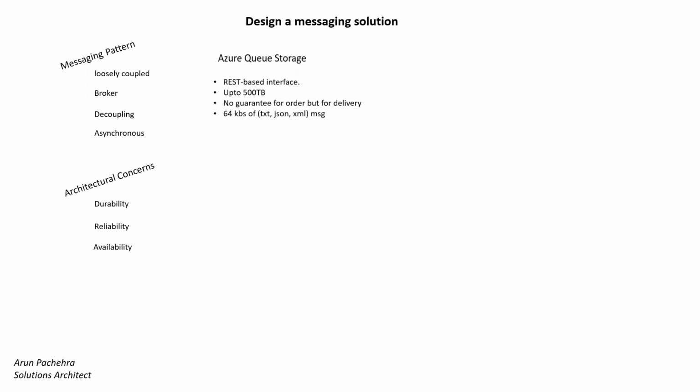Well, it's a simple messaging service, so it is possible for messages to be delivered out of order. That might be okay if you're building an application where ordering is not a concern, like a video upload solution. It might be okay even if there are duplicate messages.